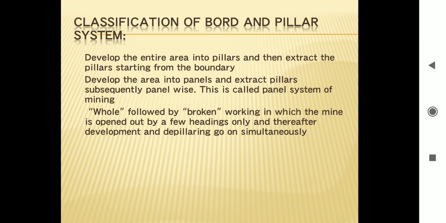Classification of board and pillar systems. Development and excavation of the board and pillar method is mainly classified in three different ways. First, develop the entire area into pillars, then extract the pillars starting from the boundary. Second, develop the area into panels and extract pillars subsequently panel-wise; this is called the panel system of mining. Third, a method in which the mine is opened out by a few headings, and thereafter development and depillaring go on simultaneously.